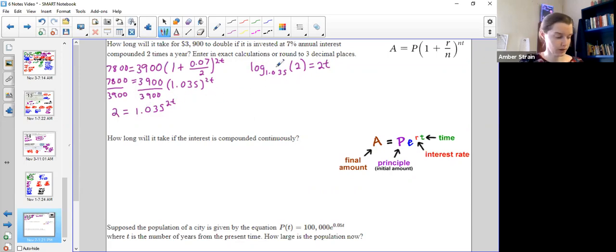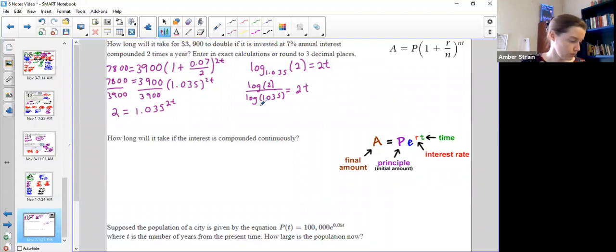Okay, this is just something we can plug in the calculator. So I would just type it in, log of 2, close that parenthesis, divided by log of 1.035. Don't worry, calculator can do it for you. That's equal to the 2t. So whatever crazy decimal that gives you, you're going to take that crazy decimal and divide it by 2. So let's see what that crazy decimal is.